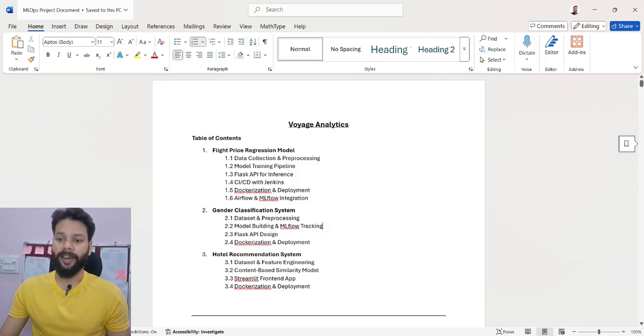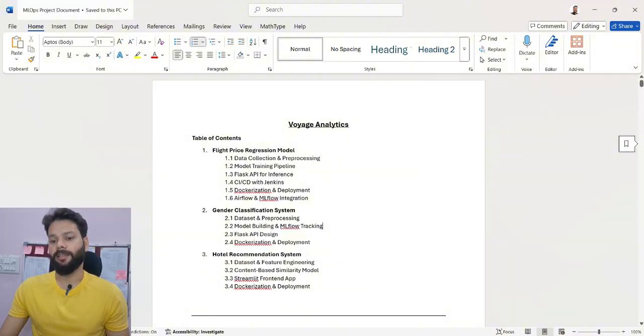The project is divided into three components. First, a flight price prediction model to estimate airfare using travel metadata. Second is the gender classification model to classify a user based on their profile attributes. The third one is a hotel recommendation system to suggest hotels based on content similarity and user preferences.